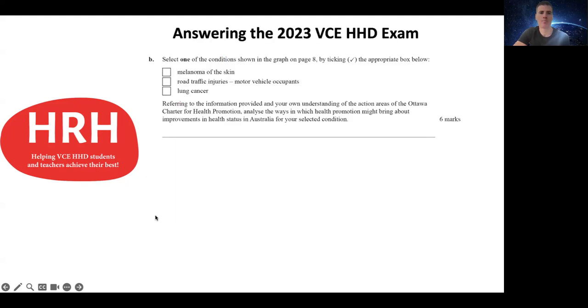Part B for this question here was worth 6 marks, and you have to select one of the conditions that was shown in the graph, but also below here, by ticking the appropriate box.